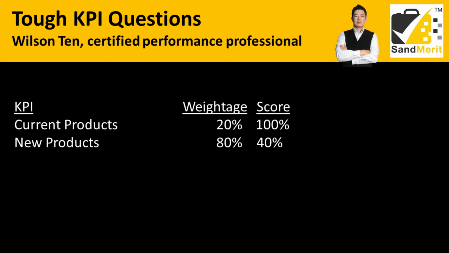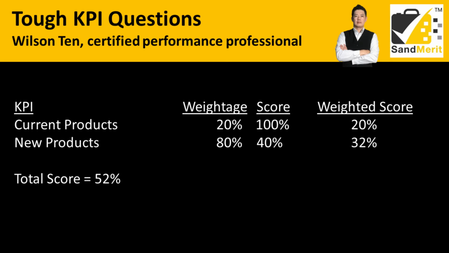This is the example calculation here. Let's say for your current product you can achieve 100% sales, then you get a score of 100%. For your new product, maybe you can only achieve a 40% score. So the calculation will be, you get a weighted score: 20% times 100%, you get 20%. 80% times 40%, you get 32%. Now, your total score is 52%.